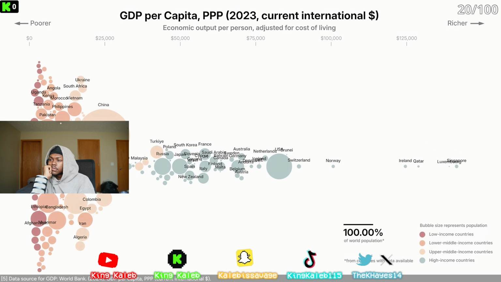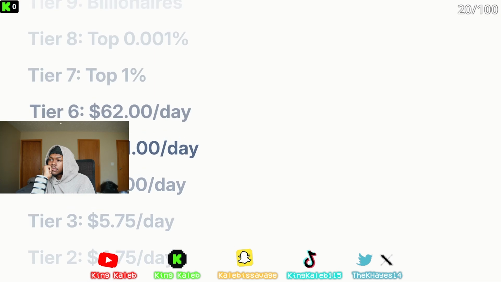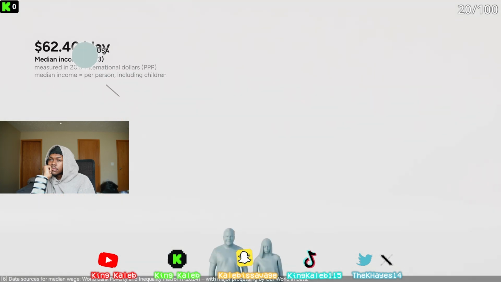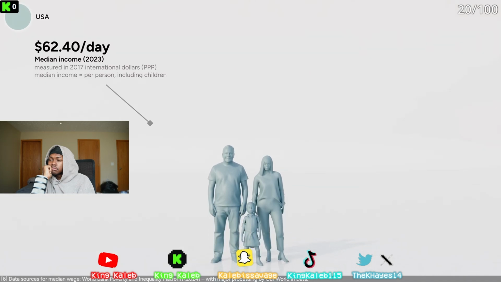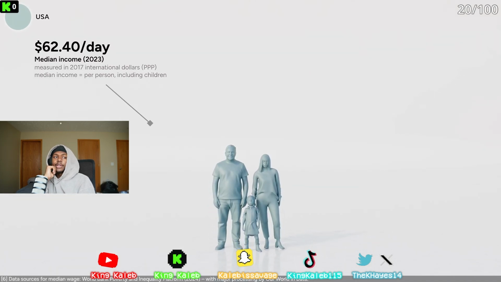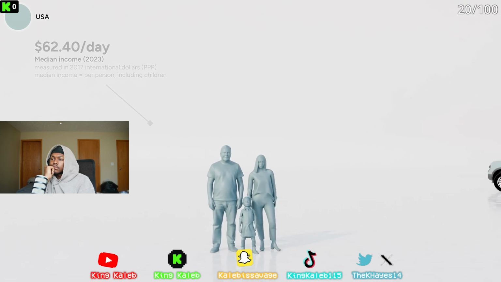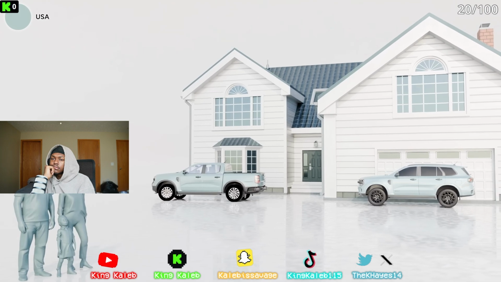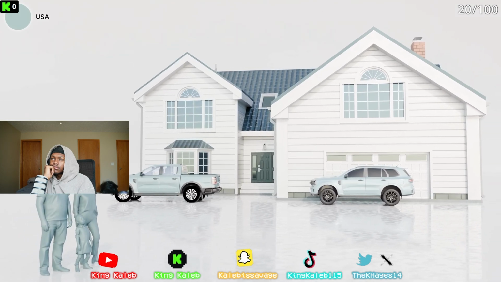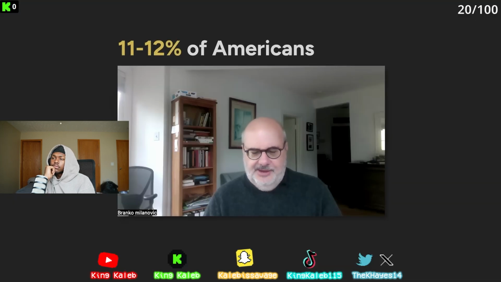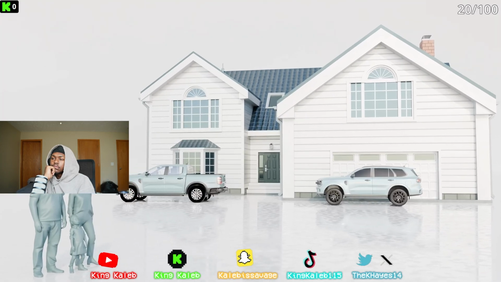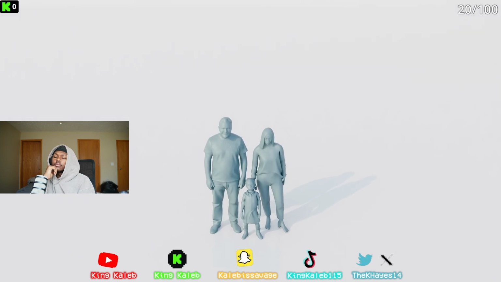In the final 10% of the world's population, we find the wealthiest countries such as the US. The median wage in the US is about $62 per day. Living standards are not super different from the previous tier, but people can afford more things here. Americans tend to have bigger houses, bigger cars, and they can buy more things in general. Most Americans are quite rich compared to the rest of the world. It is 11 to 12% of Americans who are in the global top 1%. And I think many of them don't realize that. But this doesn't mean every American is rich.